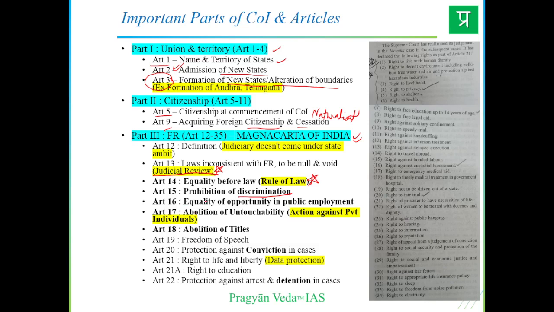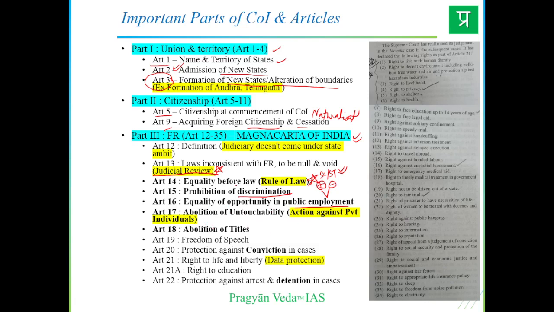Article 16 is on equality of opportunity in public employment. It has both positive and negative connotation, positive discrimination and negative discrimination. Some sections like SCs and STs are given positive discrimination to give opportunities in public employment, right? Article 17 is abolition of untouchability, right?